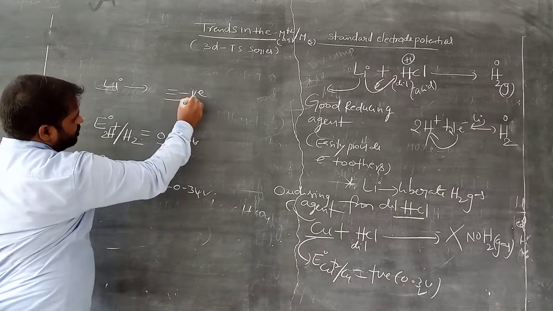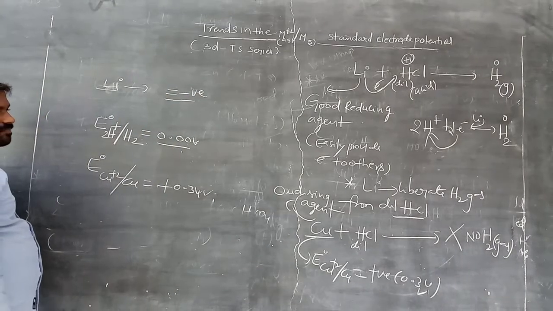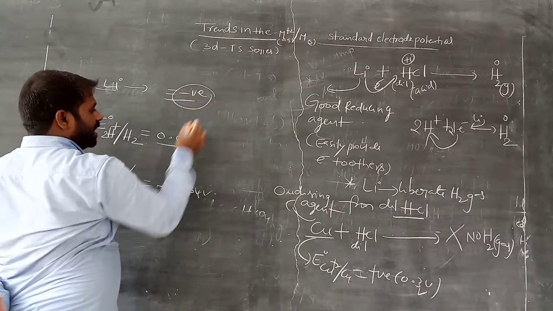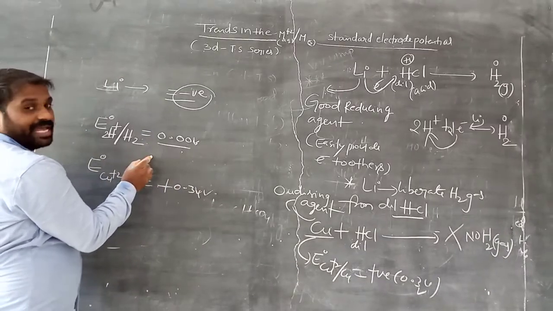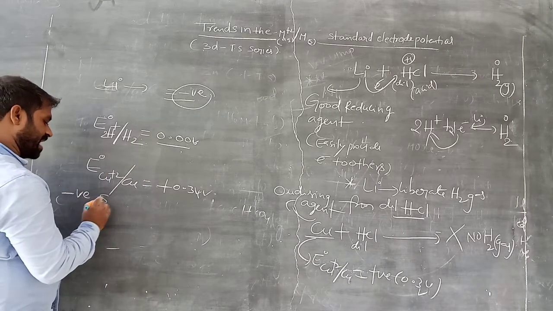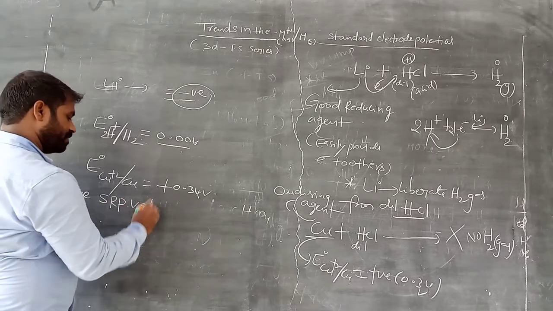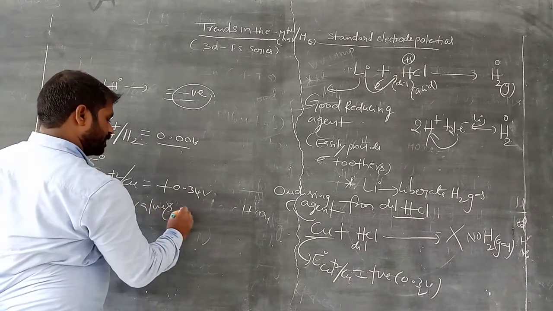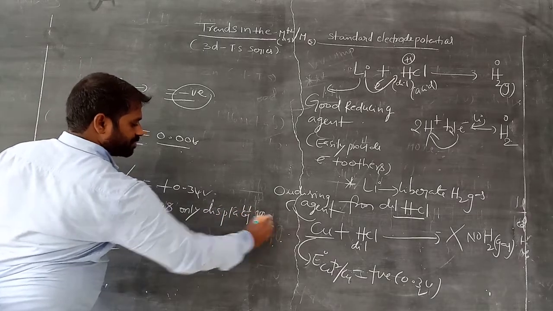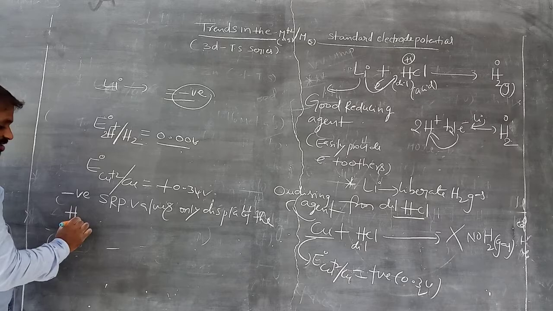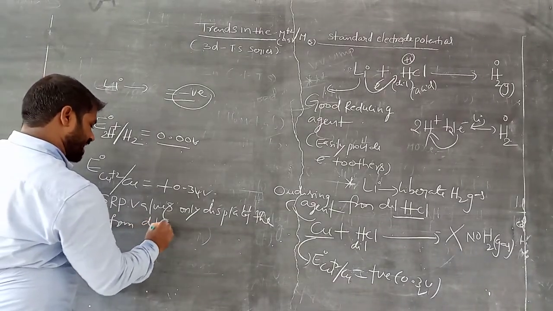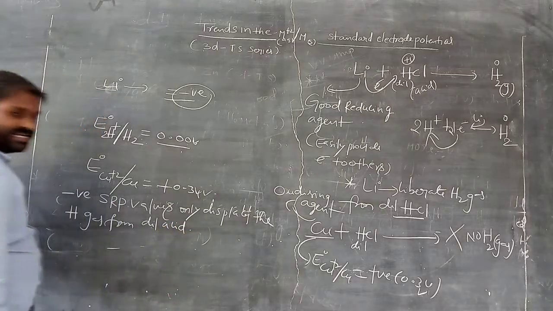So only negative electrode potentials displace the hydrogen from their dilute acids. Only negative standard reduction potential values displace the hydrogen gas from dilute acid. Clear? Dilute acid.